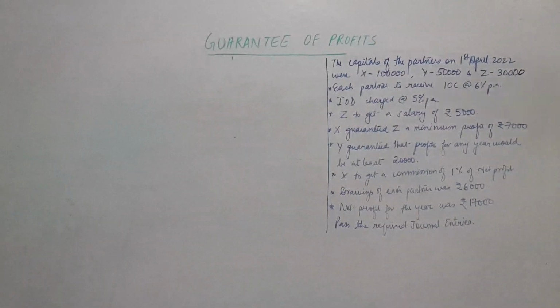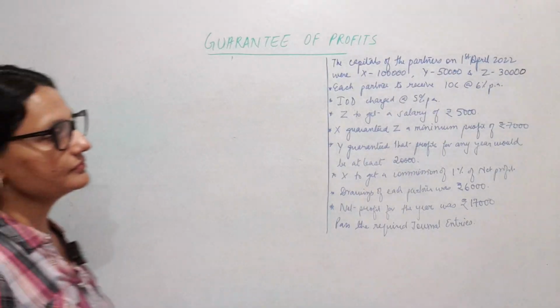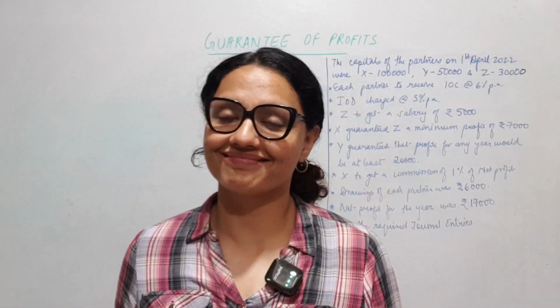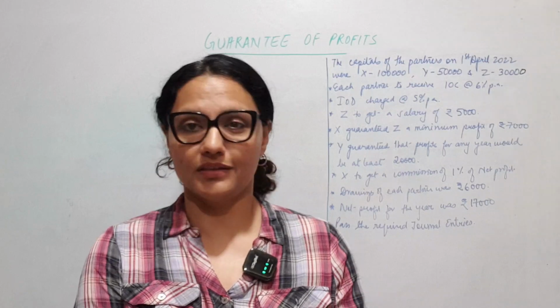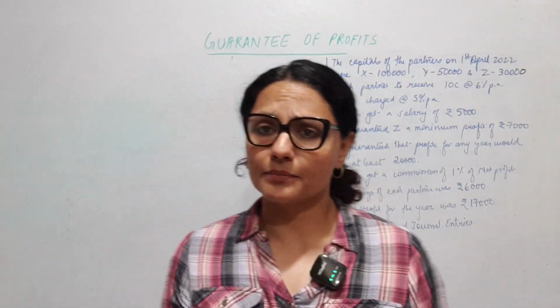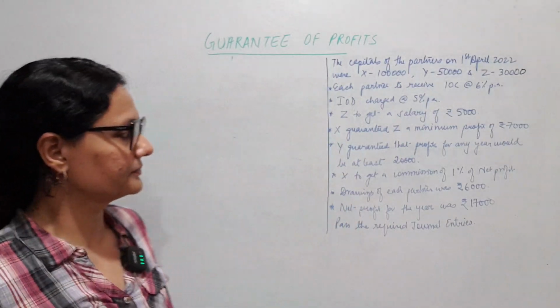Each partner is to receive interest on capital at 6% per annum, and interest on drawings is to be charged at 5% per annum. Z is to get a salary of 5,000. Now when it is said Z gets a salary of 5,000, is it the annual salary or the per month salary? It is the annual salary, because it is not written 5,000 per quarter, per month, whatever. So this is a lump sum amount I take for the whole year.